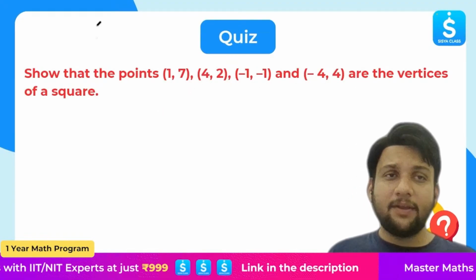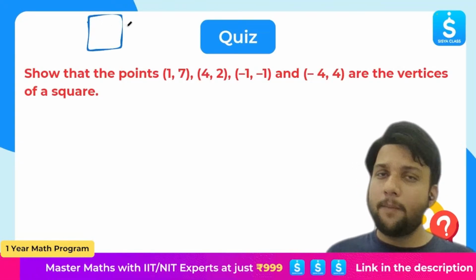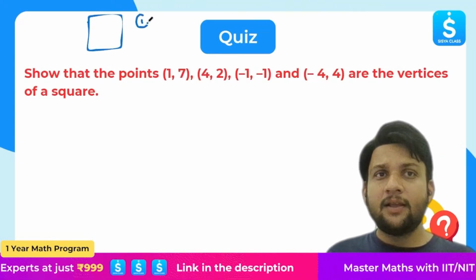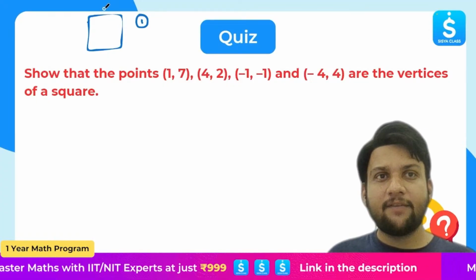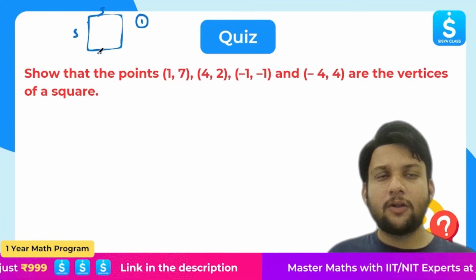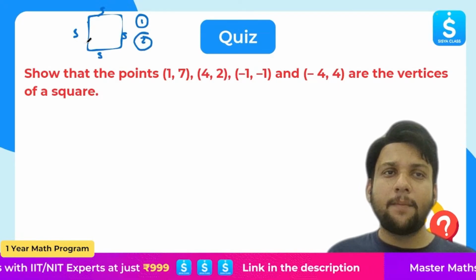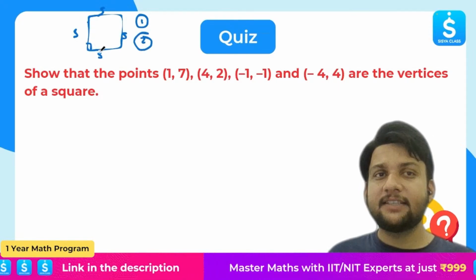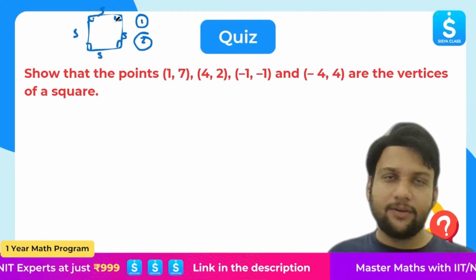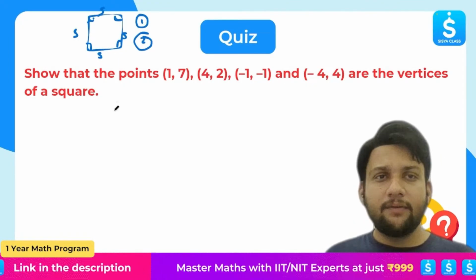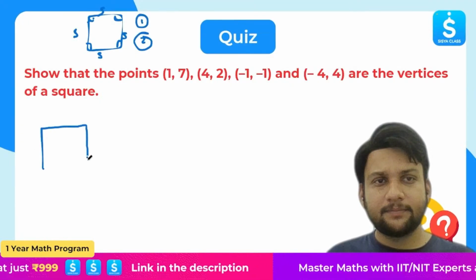Now tell me, if we have a square, what is the property of a square? The properties of a square are two. First, all sides must be equal. That means if this is S, this should also be S, this should also be S, this should also be S. Second, any two adjacent sides should be perpendicular to each other. That is, this is perpendicular to this, this is perpendicular to this, and this is perpendicular to this.